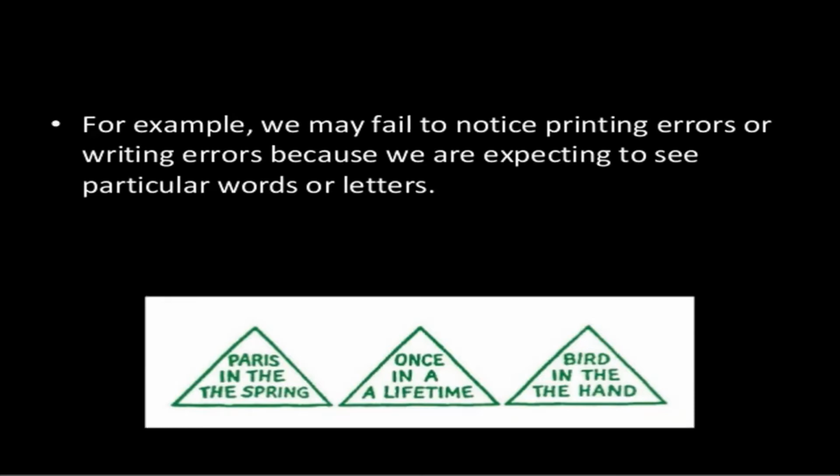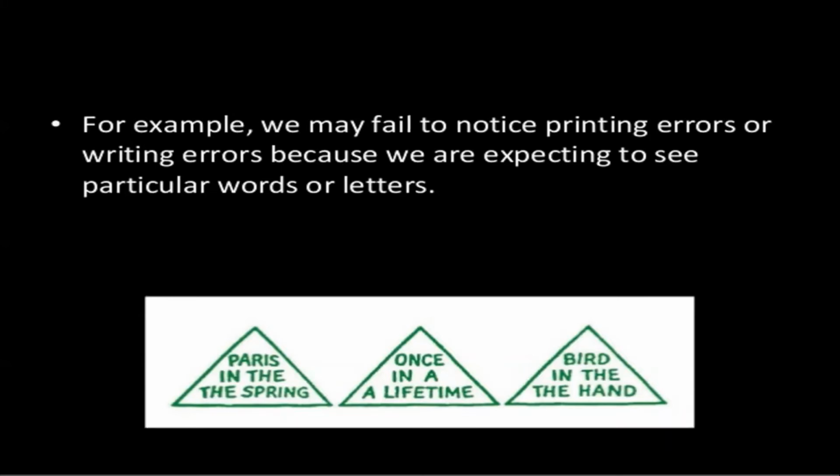In this, you are not noticing the printing error, that the letter T is capital in between the paragraph, or your whole context is in capital letters. Maybe sometimes you will ignore that, but you will focus on the context you have been given.